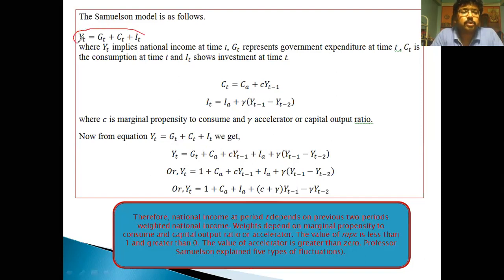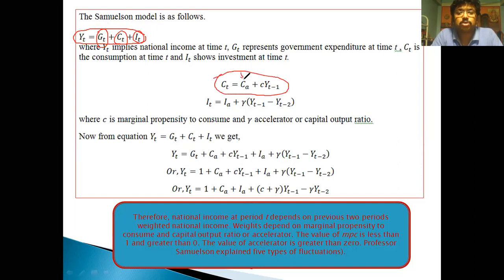Income at the current period is equal to the summation of government expenditure at period T, consumption and investment. Consumption has its own function, and it has two parts.